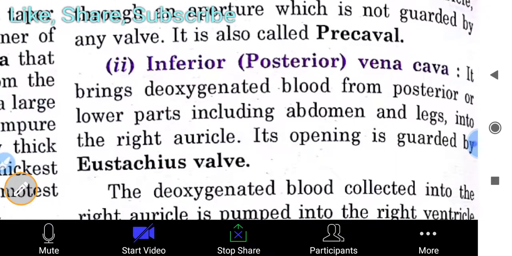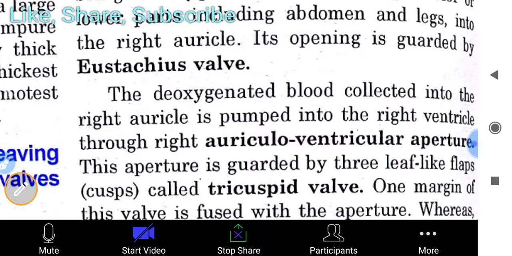Then the inferior vena cava brings deoxygenated blood from the posterior or lower parts, including the abdomen and legs, into the right auricle. Its opening is guarded by a eustachian valve. The deoxygenated blood collected into the right auricle is pumped into the right ventricle through the right auriculoventricular aperture.